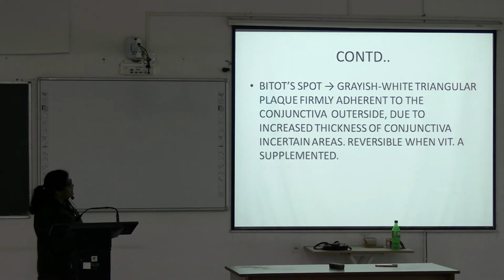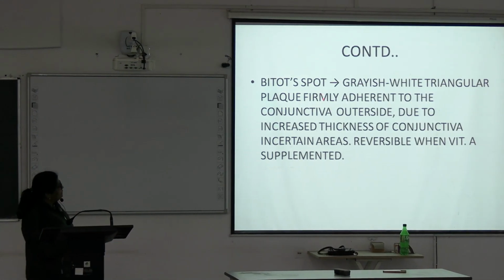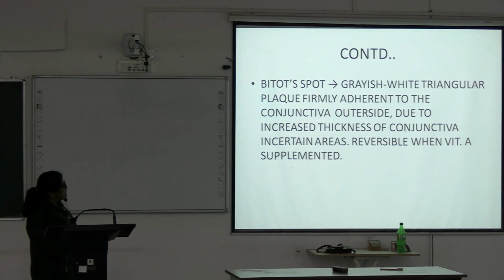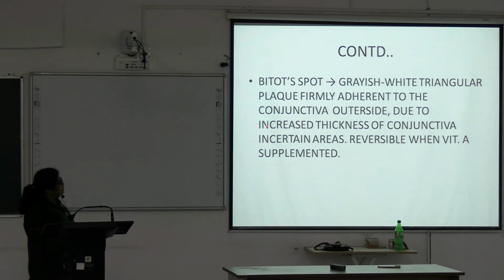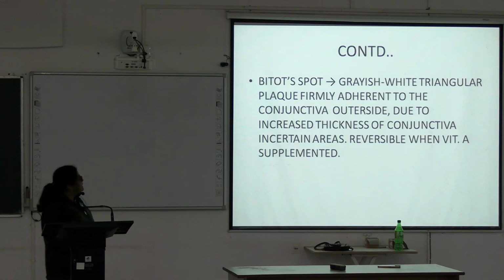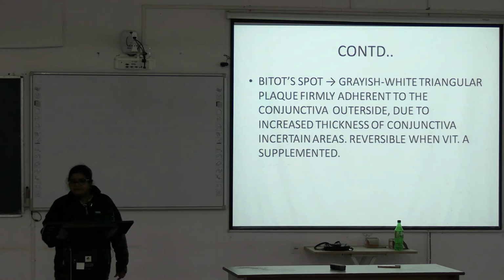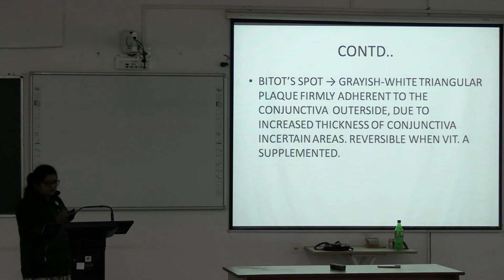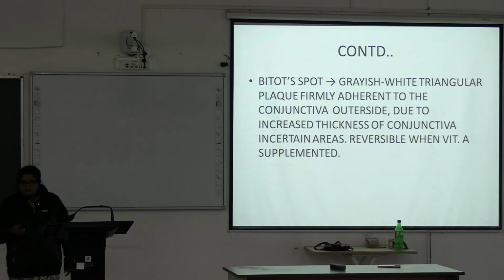A grayish white triangular plaque firmly adherent to the conjunctiva on the outer side due to increased thickness of the conjunctiva in certain areas, reversible when vitamin A is supplemented. So, up to this stage, that means nyctalopia or night blindness, xerophthalmia and Bitot spot, vitamin A deficiency is reversible. If you give an adequate dose of vitamin A, then the patient will recover.